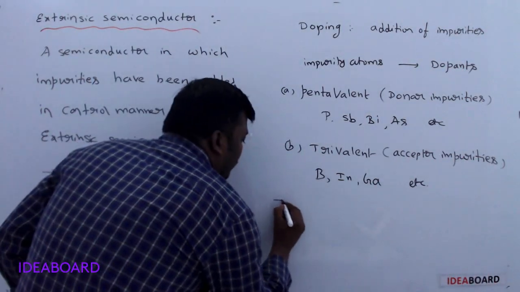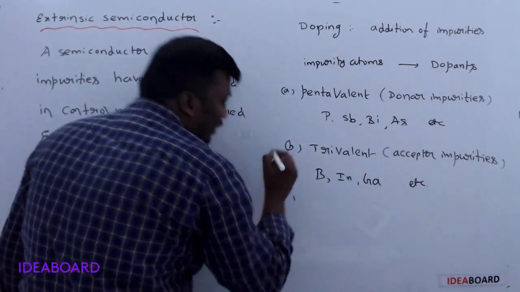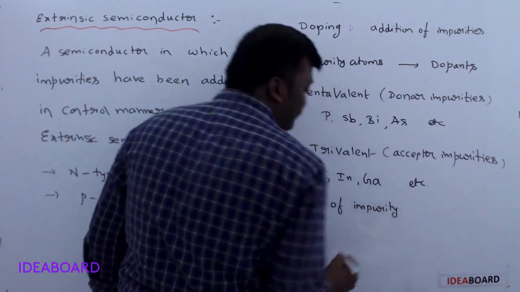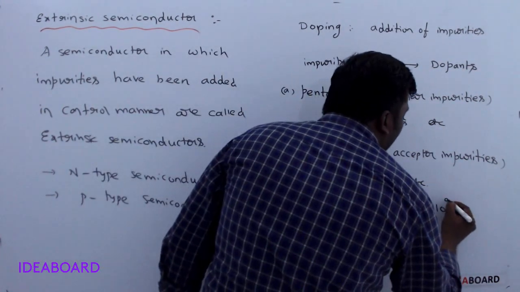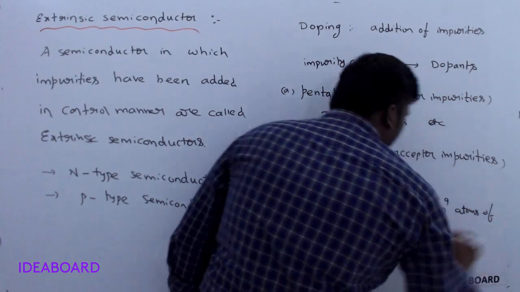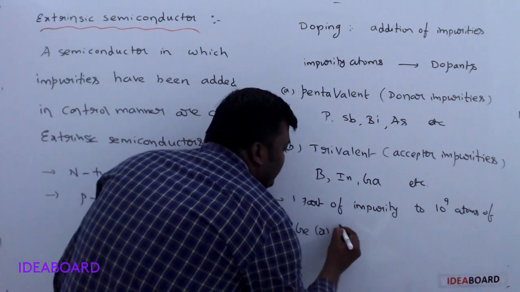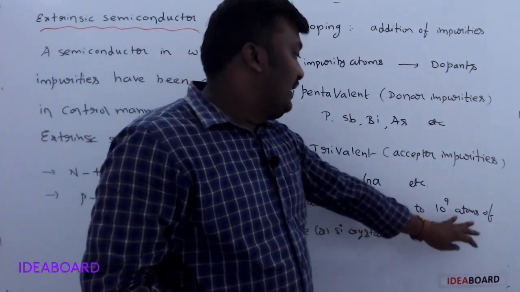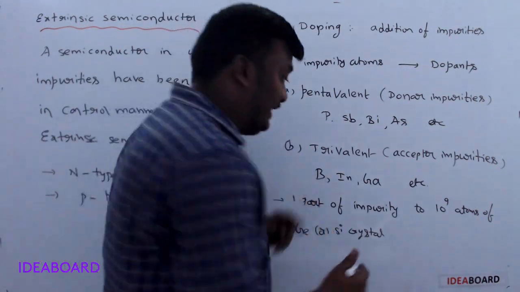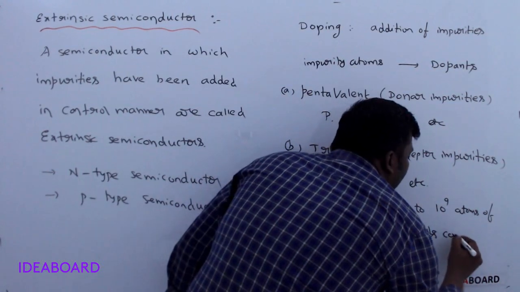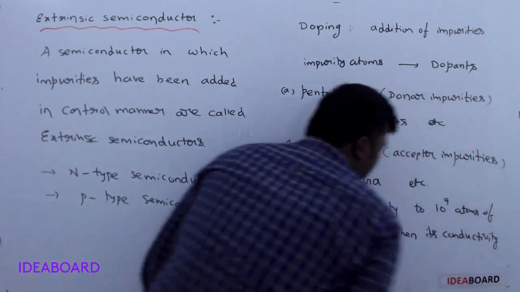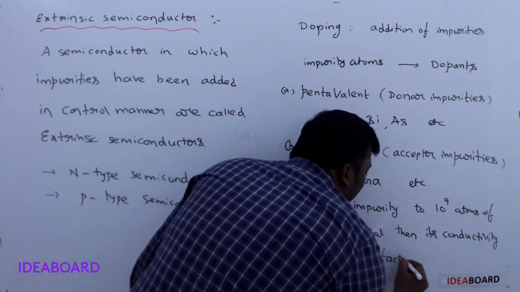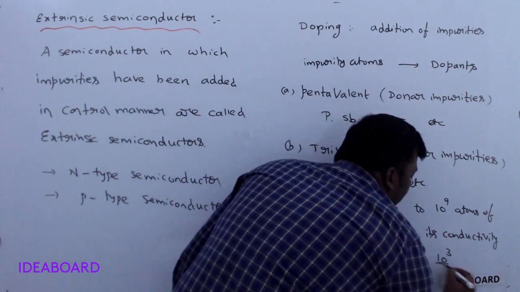For example, if you add one part of impurity to 10 power 9 atoms of germanium or silicon crystal, its conductivity increases by a factor of 10 power 3.